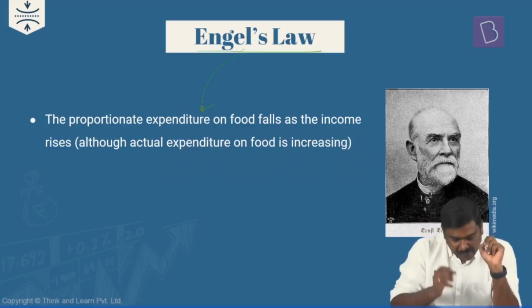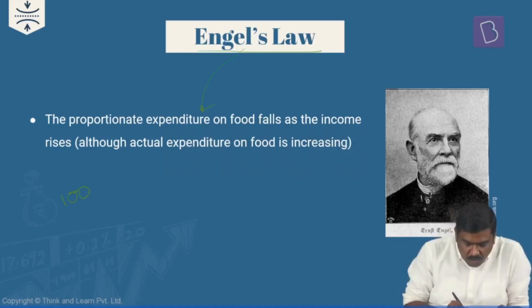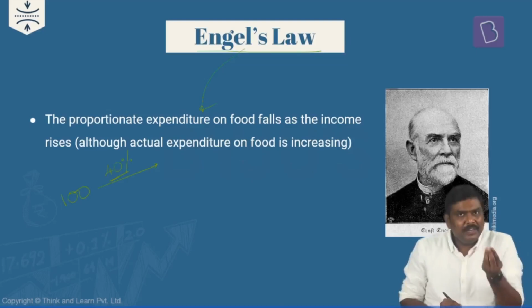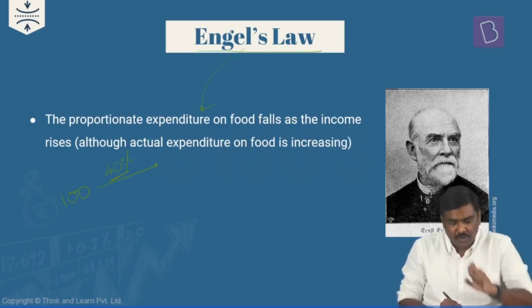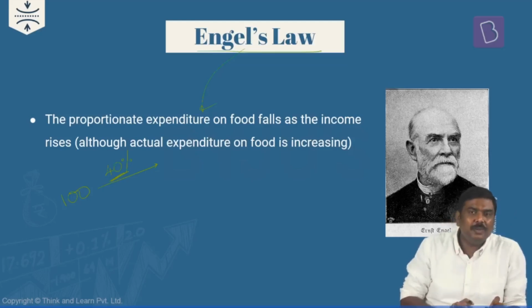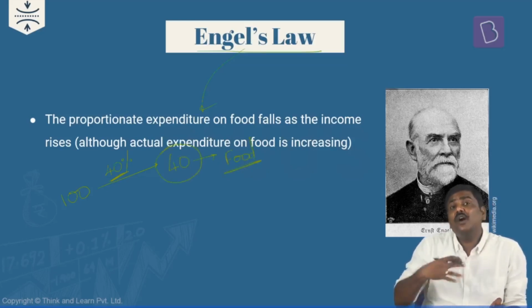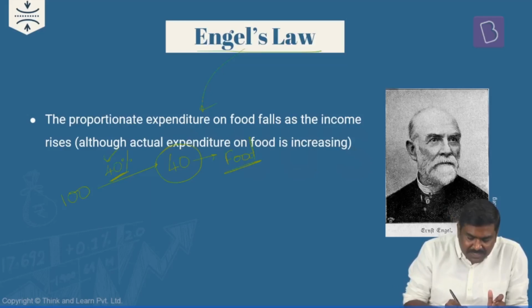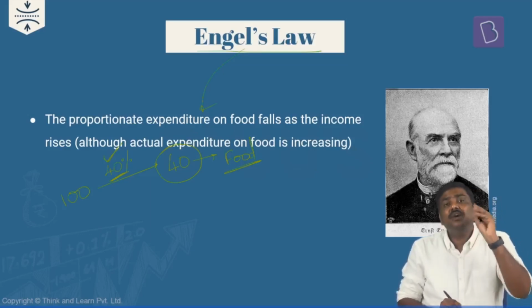Let's say hypothetically, a particular person has an income of 100 rupees. Out of 100 rupees, let's say hypothetically 40%. And whenever talking about percentage, you can use it to calculate proportions. So out of 100 rupees, he is spending 40 rupees on essentials such as food. And since he is spending 40 out of 100, how much percentage of income is being spent on essentials? 40% of the income.